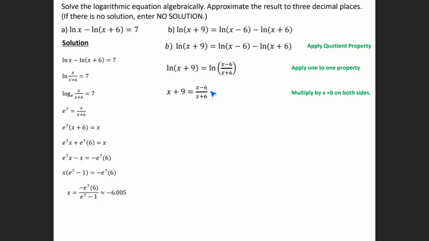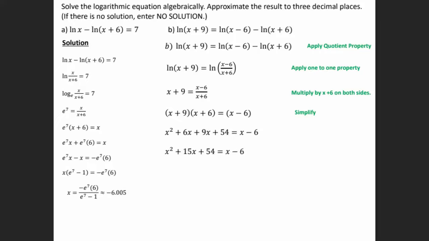We're going to multiply by x plus 6 on both sides so that we can start simplifying this. So we end up with x plus 9 times x plus 6 is equal to x minus 6. Let's multiply it out. On the left side, x times x, x times 6, 9 times x, 9 times 6 gives us x squared plus 6x plus 9x plus 54 is equal to x minus 6.